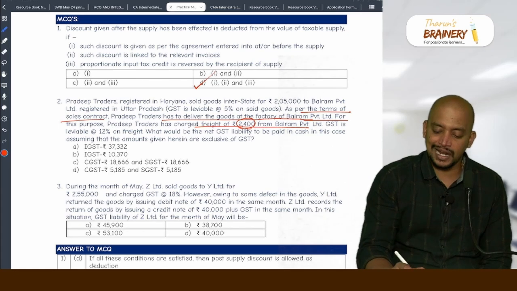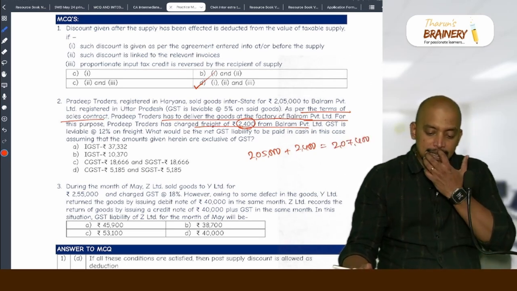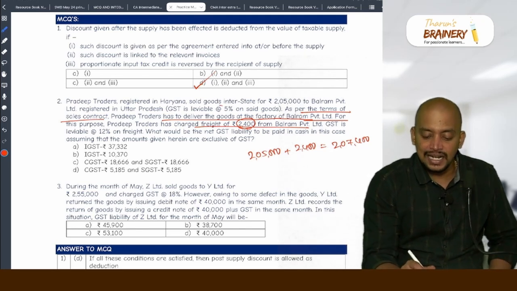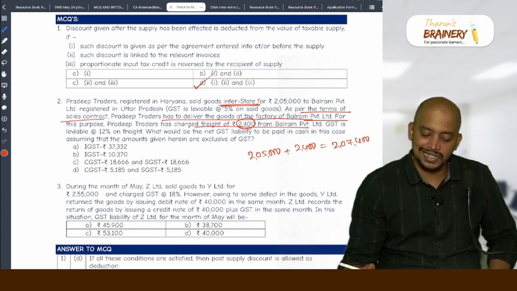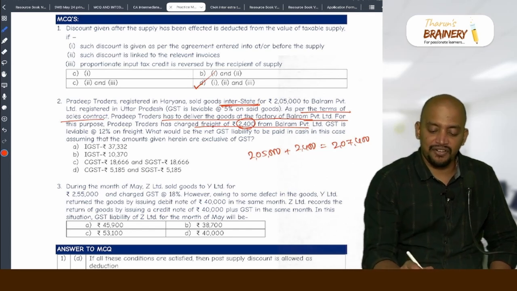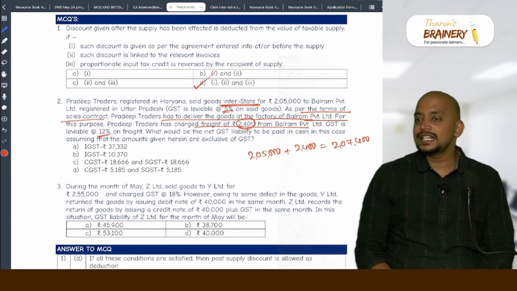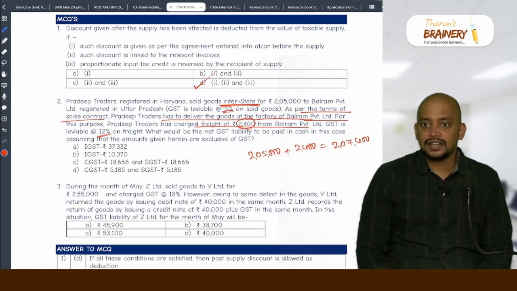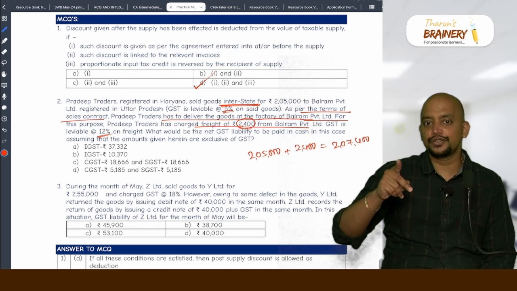So what will be taken? 2,05,000 plus 2,400 will be 2,07,400. And is it intrastate or interstate? Clearly given in the question as interstate. So what will be the rate of GST? Is it 5% or 12%? Pause. Is this freight composite supply or mixed supply? There are two supplies. What are the two supplies? Sale of goods plus freight.